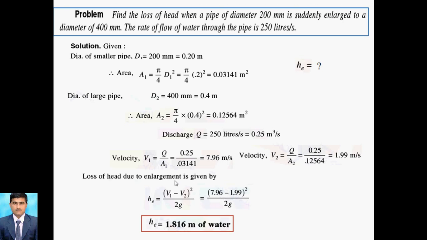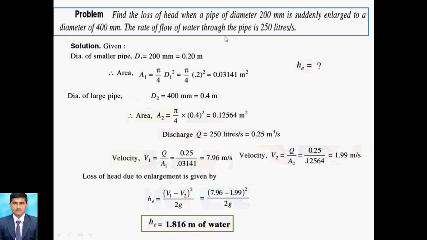So that is the enlargement loss. You can say loss of head due to enlargement, or you can say minor energy losses because of enlargement. So He is equal to 1.816 meter of water. So this is the loss of head at the enlargement site. Now we know the value of He, that is 1.816 meter of water. So here the solution is there.